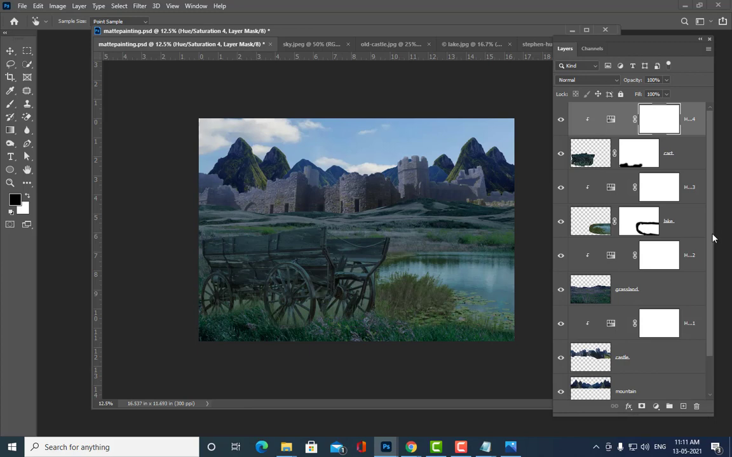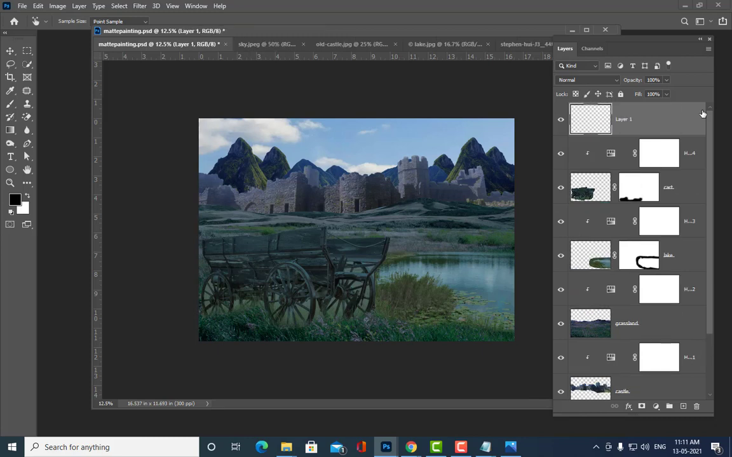Once we have come till here, now I am going to take a combined layer here. So how to get the combined layer? Control Alt Shift E. Is it clear, all of you? Control Alt Shift E.